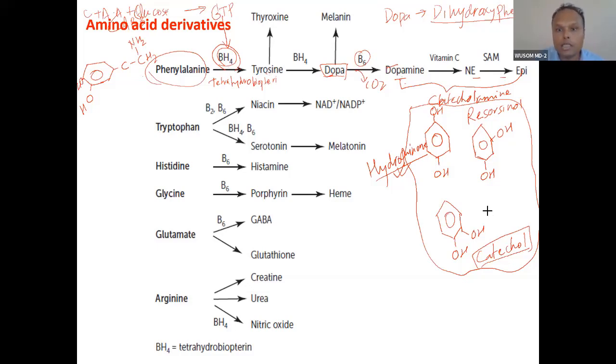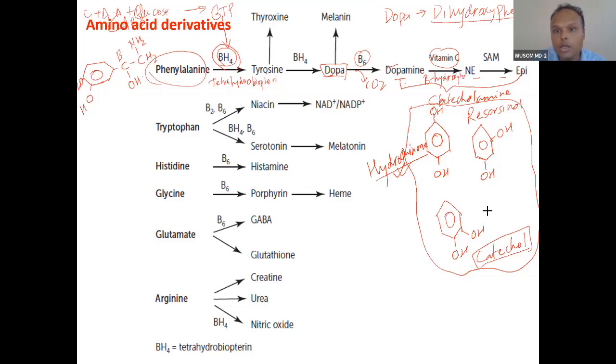Ethanolamine. Now you can see here vitamin C comes, that will put a hydroxyl group here. So this is called beta hydroxylase. What is this beta? This is the functional group. After elimination of this COOH group, this is the functional group, this is alpha carbon, this is beta. So you can call it dopamine beta hydroxylase. Simple. Just remember hydroxylase.